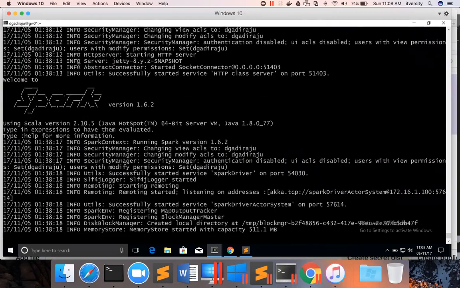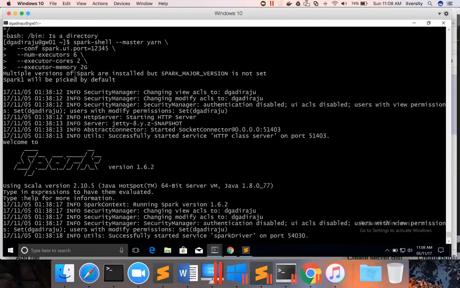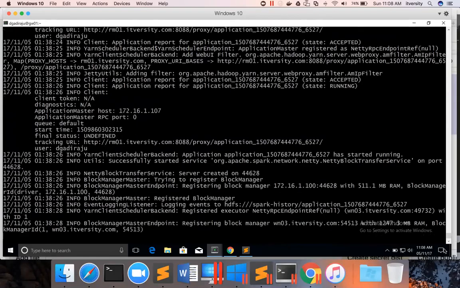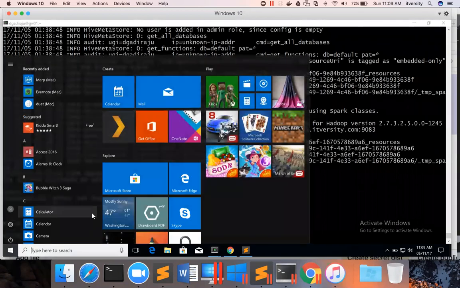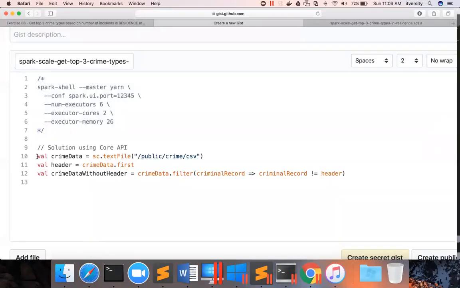Accidentally I copied the comment strings also. That's why it actually complained to begin with, but it is launching the session. Let it launch and then we will take it from there. So the session is launched, and ignore this error because I accidentally copy pasted the comment also. Okay, I just cleared the screen by hitting Ctrl L. Now, after launching the session, let me read the data and also filter out the header.